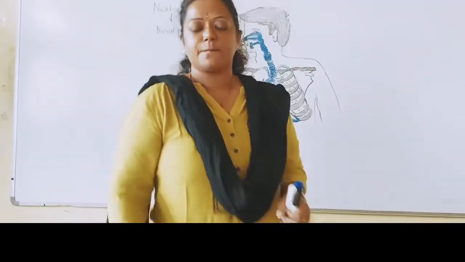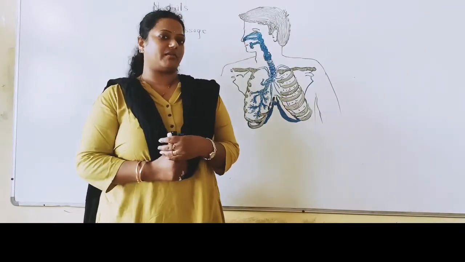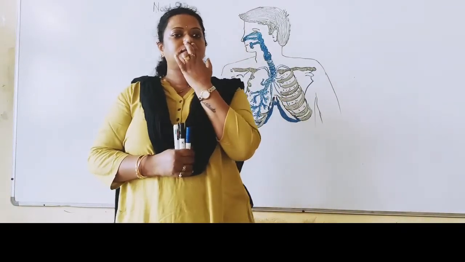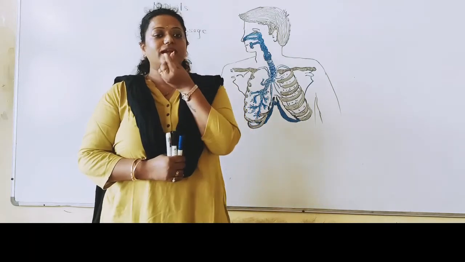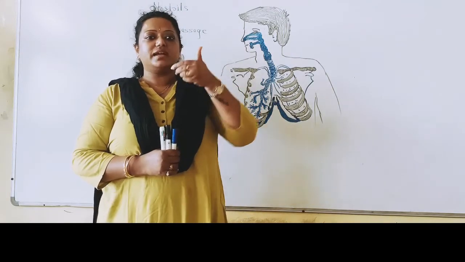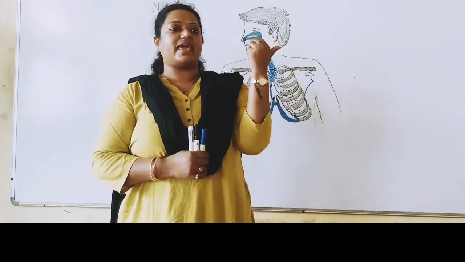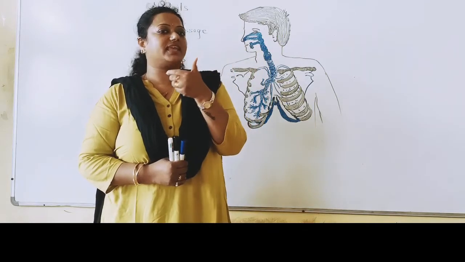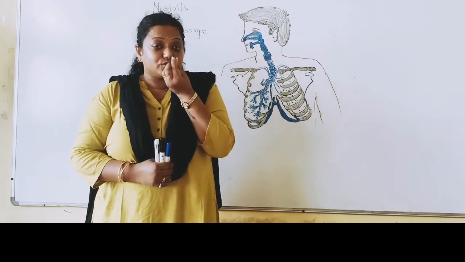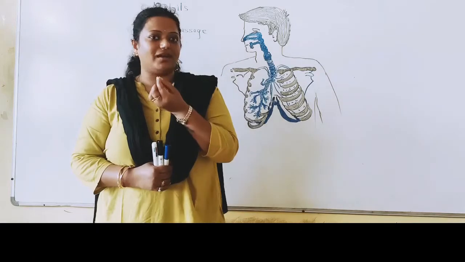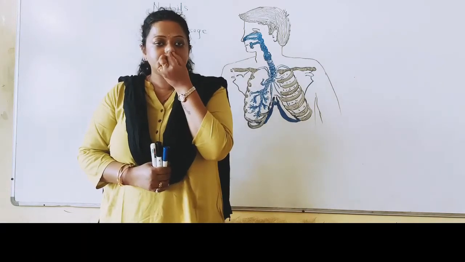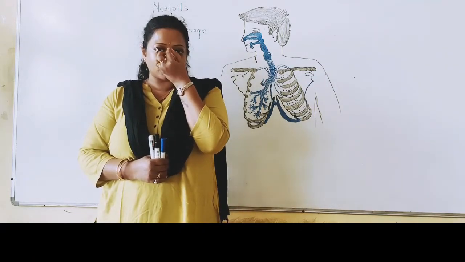See, students, when we breathe in air, we have these two openings. Through these two openings we take in the air. This part through which we take in air is called what? Nostrils. You can see here, this part is called the nostril.